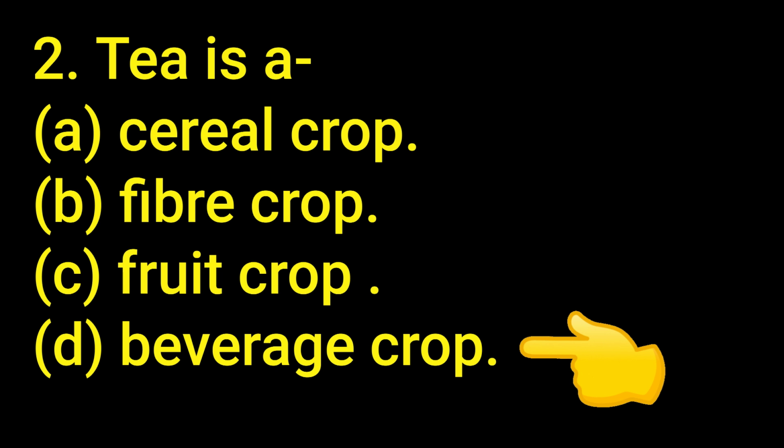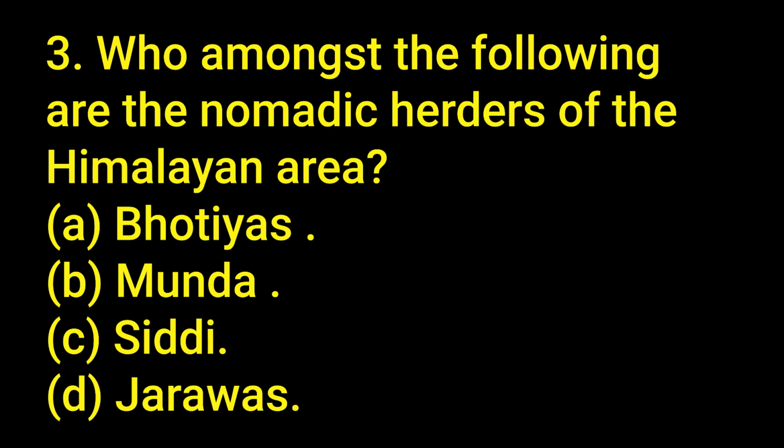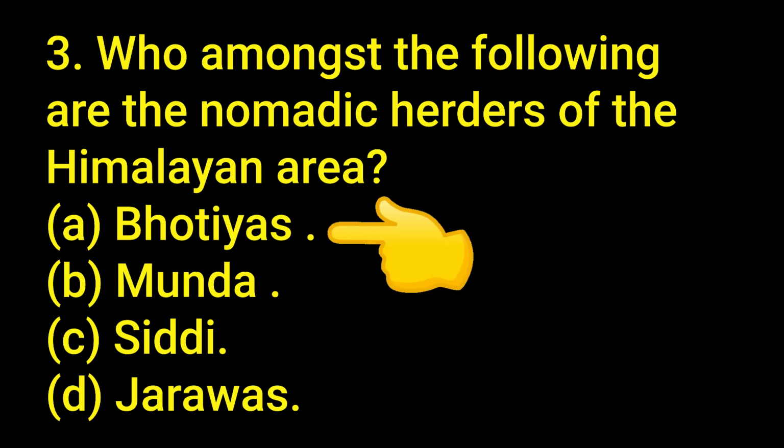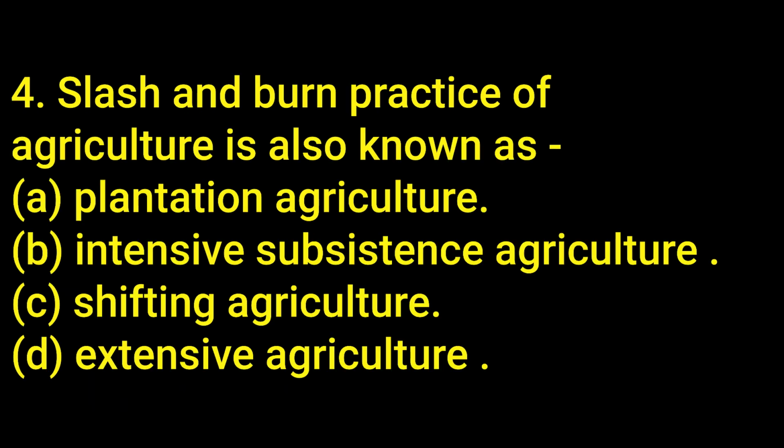3. Who amongst the following are the nomadic herders of the Himalayan area? A. Bhotiyas. B. Munda. C. Siddhi. D. Jaravas. Answer A. Bhotiyas. 4. Slash and burn practice of agriculture is also known as A. Plantation agriculture. B. Intensive subsistence agriculture. C. Shifting agriculture. D. Extensive agriculture. Answer C. Shifting agriculture.